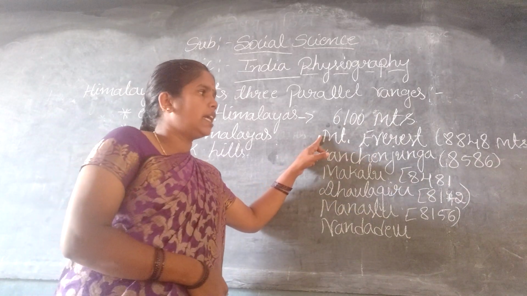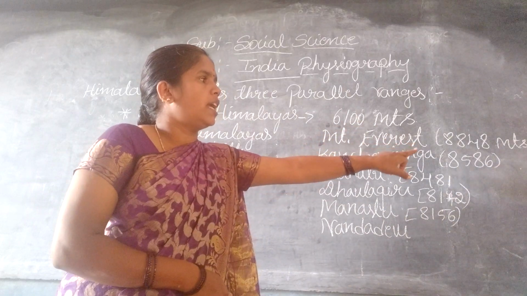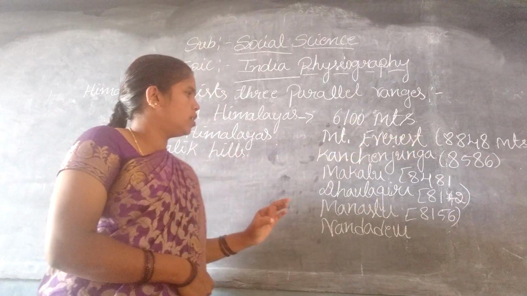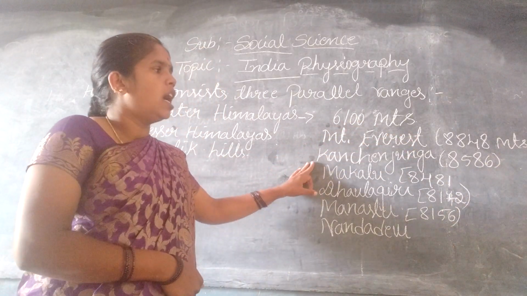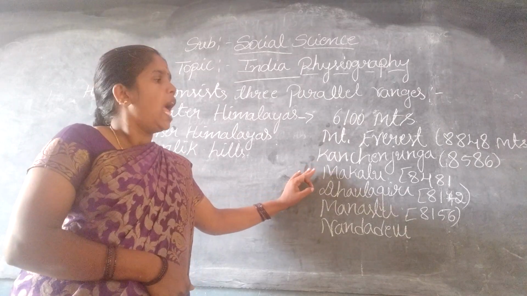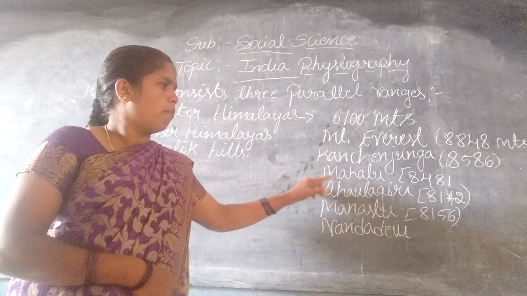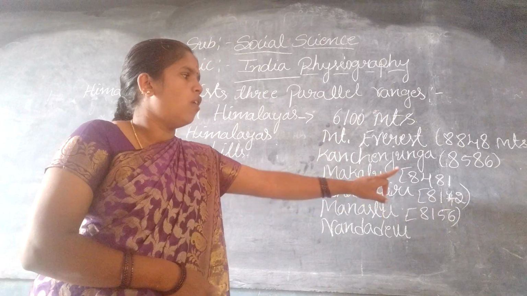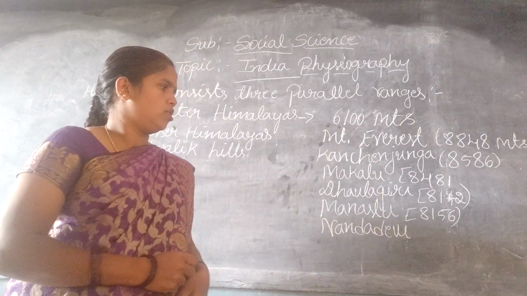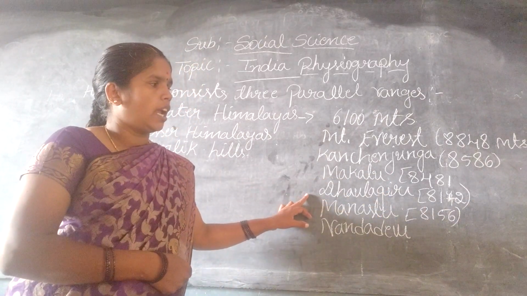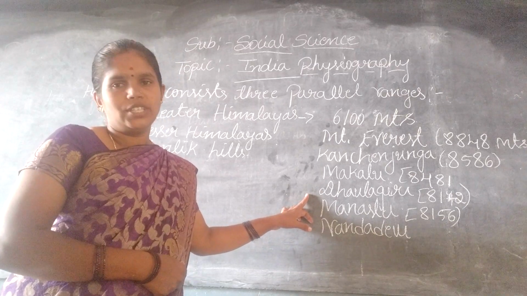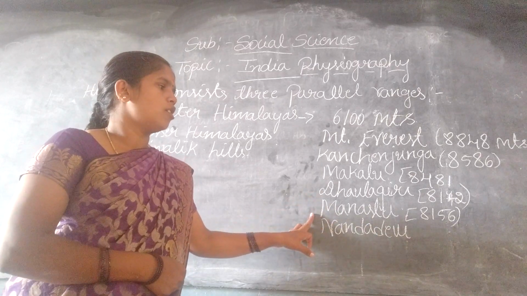Mount Everest height 8,848 meters. Kanchenjunga height 8,586 meters. Makalu 8,481 meters. Dhaulagiri 8,172 meters. Manaslu